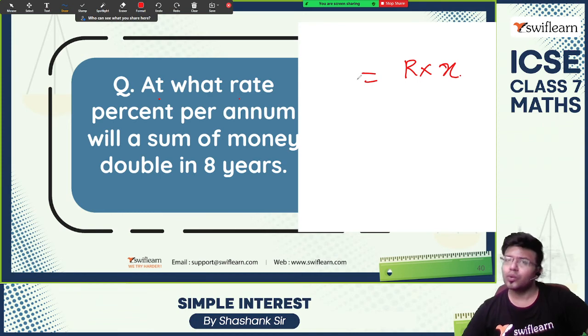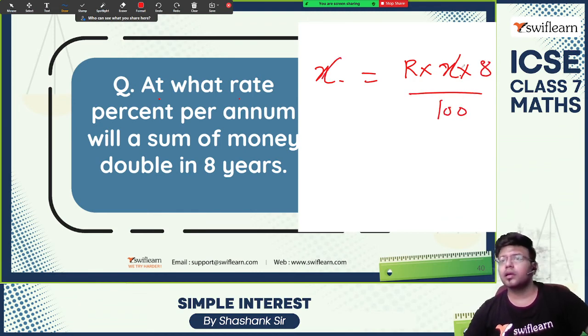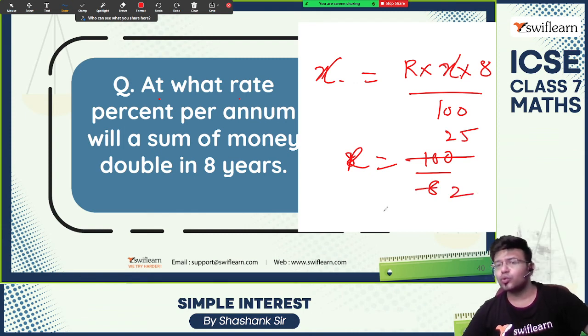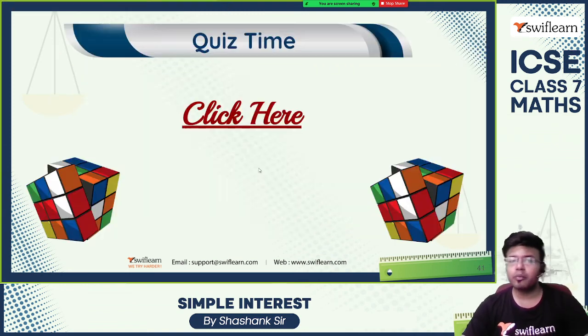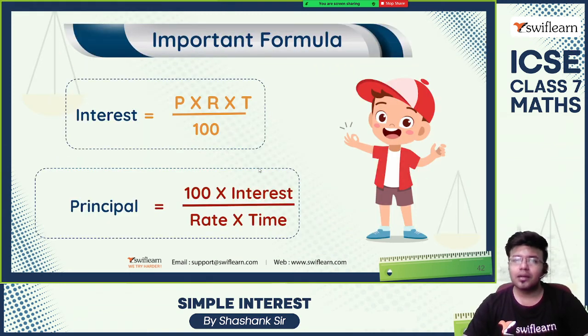If it is x, then the interest should also be the same, since it will double, into time period of 8 years by 100. So 8R is equal to 100, R is equal to 100 by 8. So the rate of interest is 12.5%. Yes, 12.5% we used to get earlier.